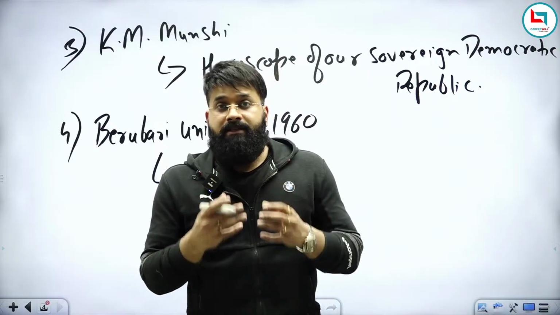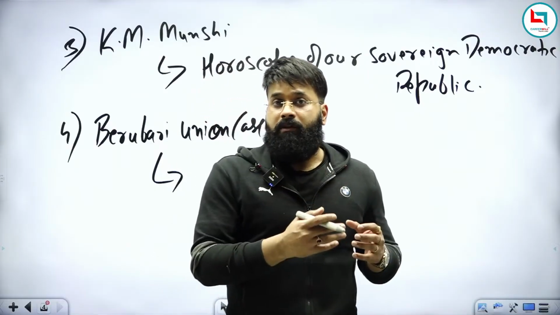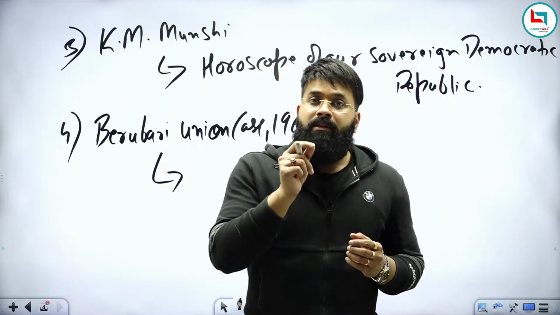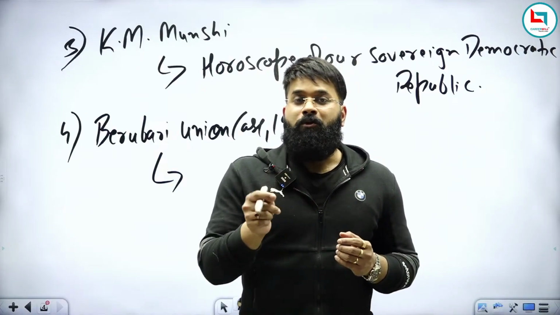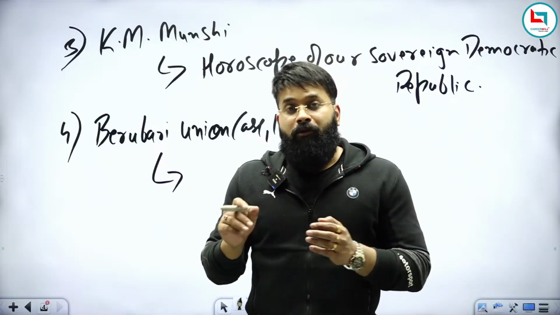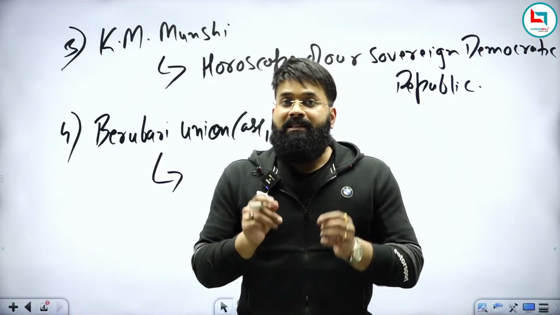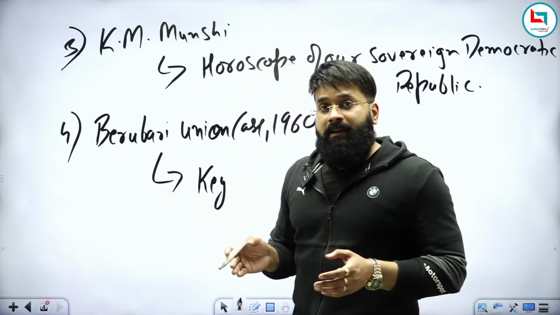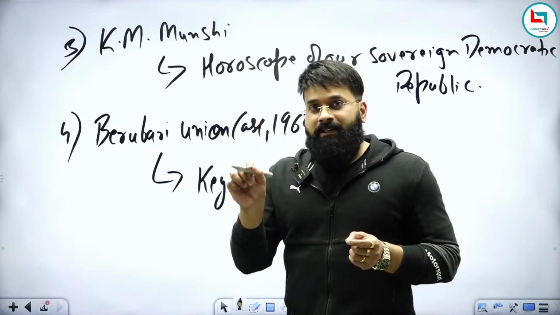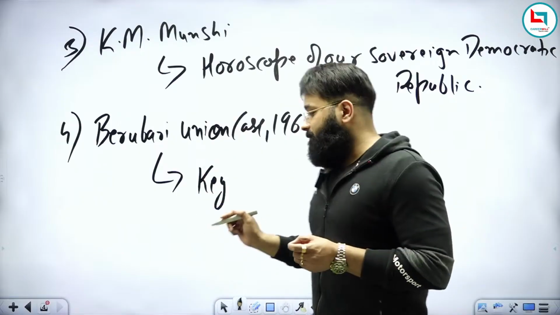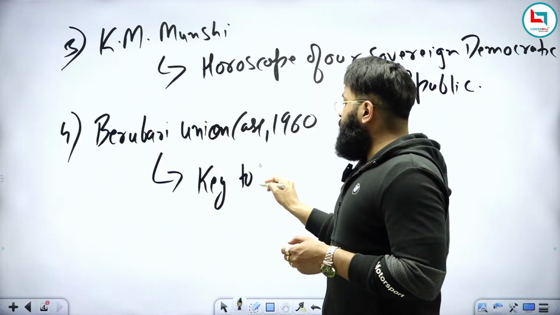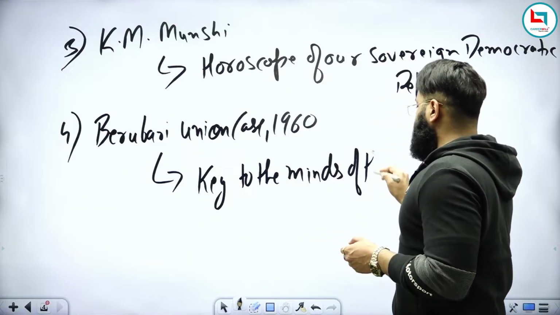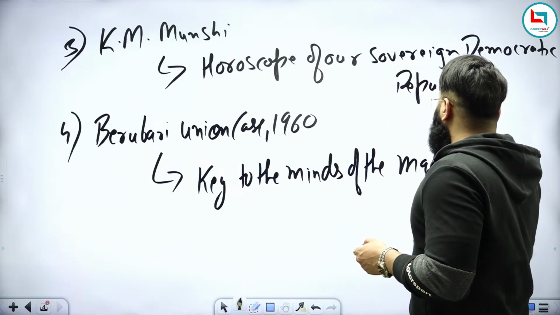And in order to understand the minds of the makers of the Constitution, we require a key with which we can open the minds of those who have made this Constitution. So for the Supreme Court, the preamble is like a key. With this key, we can open the minds of the makers of the Constitution. Key to the minds of the makers of the Constitution.